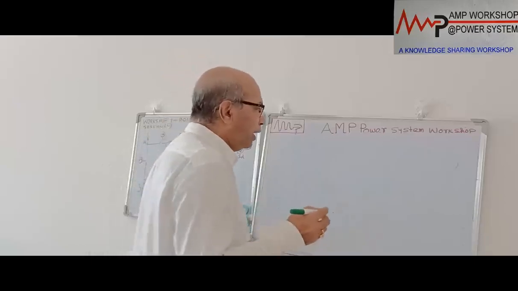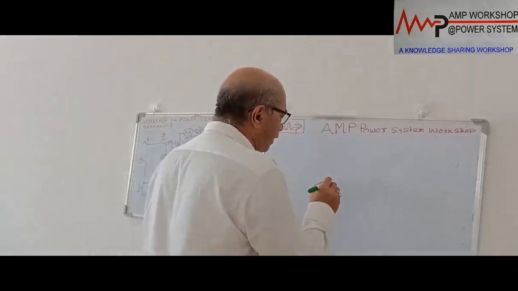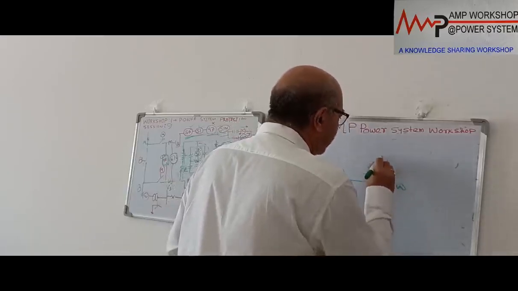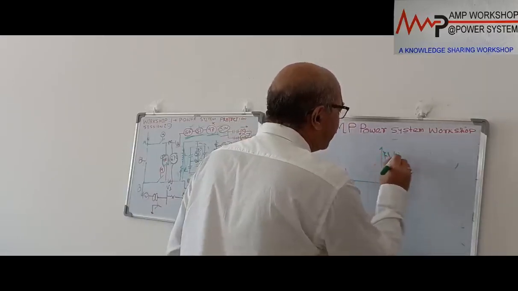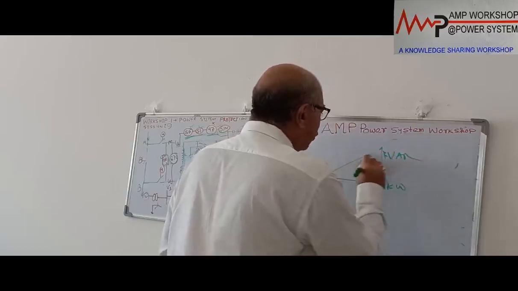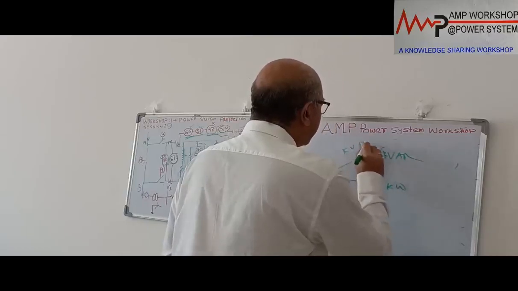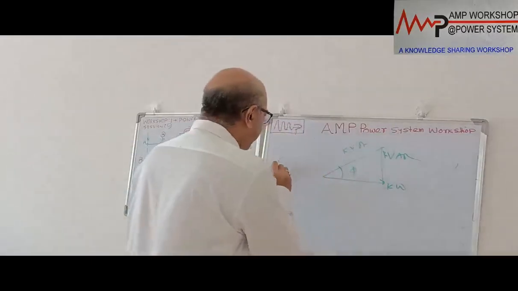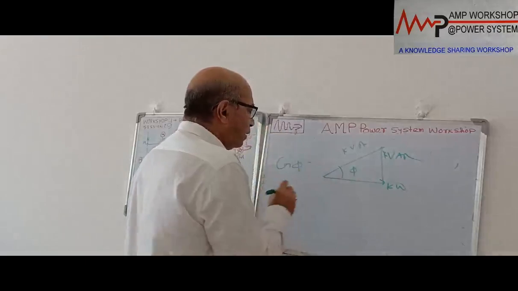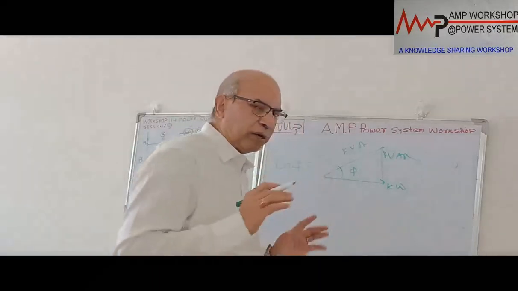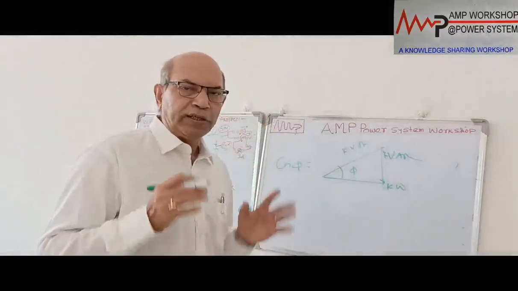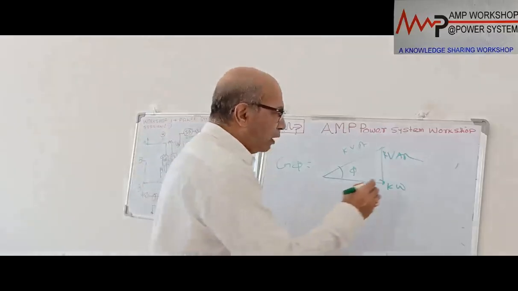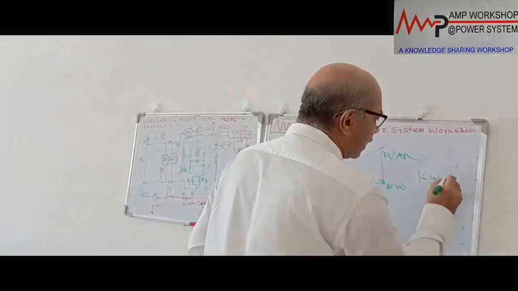If you look into the power factor of the line, how we define the power factor? This is your kilowatt and this is your kVA, right? These are two perpendicular and this we call kVA. Now this angle we call the power factor. Power factor is defined by cos phi. Okay. Now you know any consumer in the medium voltage or low voltage industrial consumer, their electricity bill is being paid not based on only kilowatt or on the kilowatt hour.